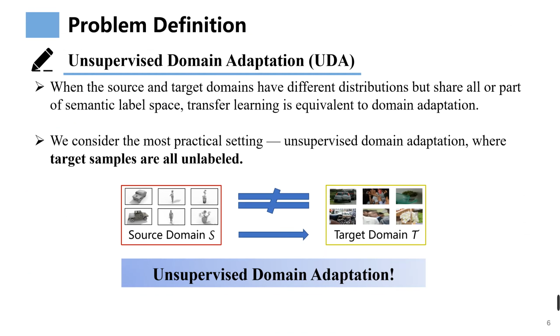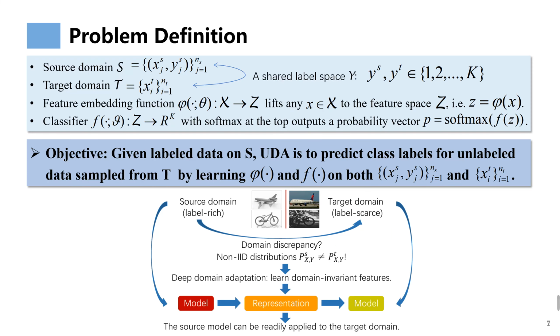We consider the most practical setting, unsupervised domain adaptation, where target samples are all unlabeled. Given labeled data on the source domain, UDA is to predict class labels for unlabeled data sampled from the target domain by learning a classification model on both labeled source data and unlabeled target data.